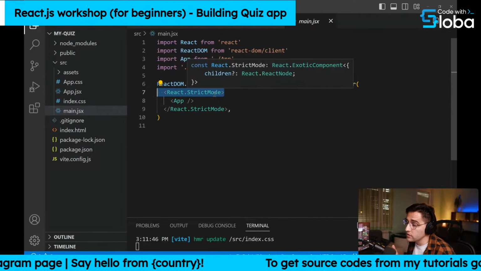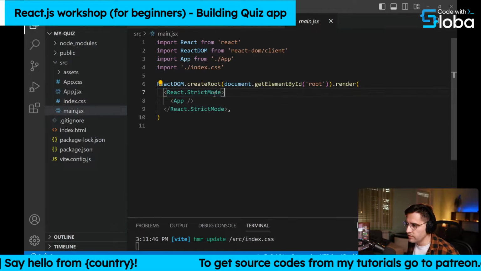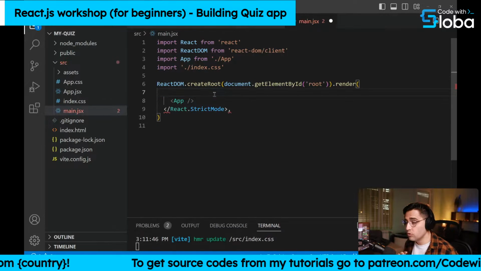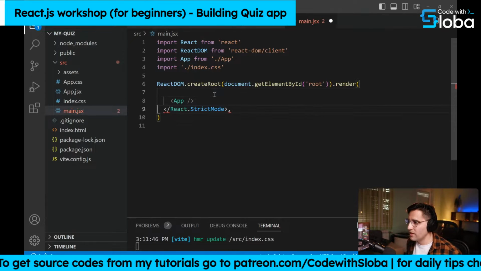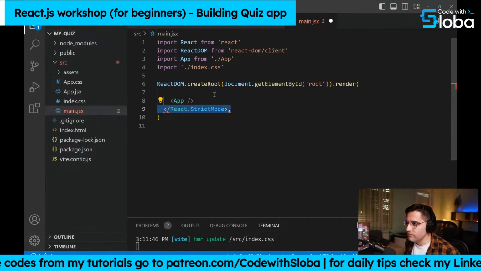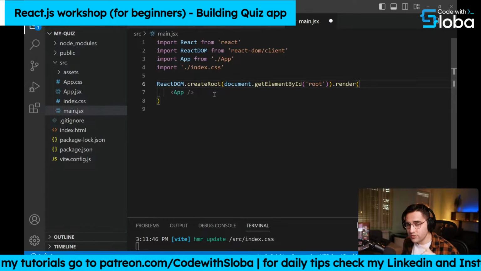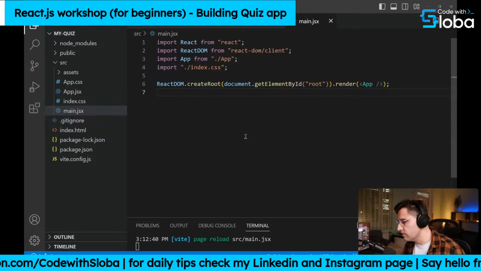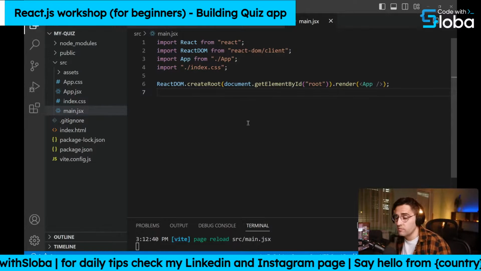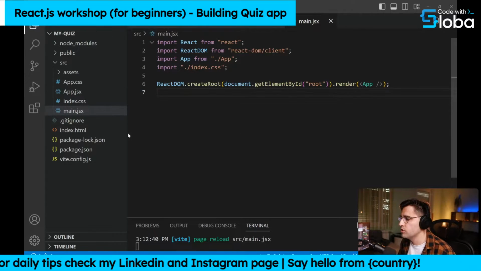Strict mode is something that provides you with more strict checks and gives you more errors. But what I don't like about strict mode is that it forces your application to re-render twice. So I usually like to remove that. This is not recommended, obviously. You want to run it in strict mode, but for this workshop, I'll just remove it.